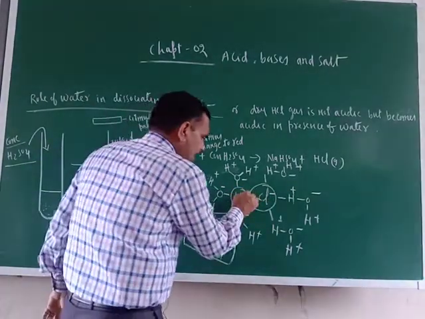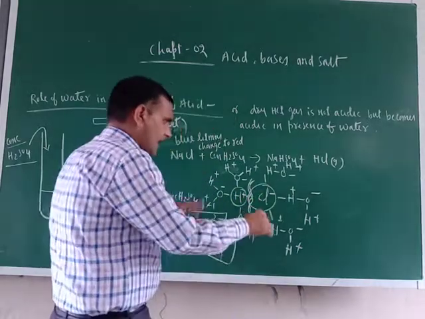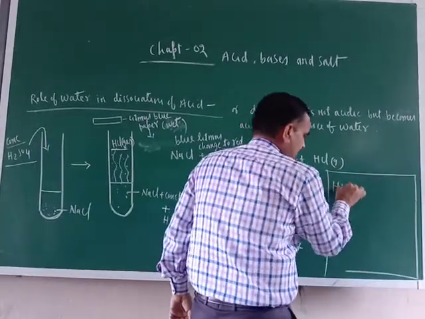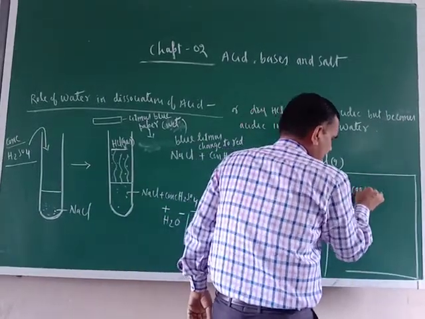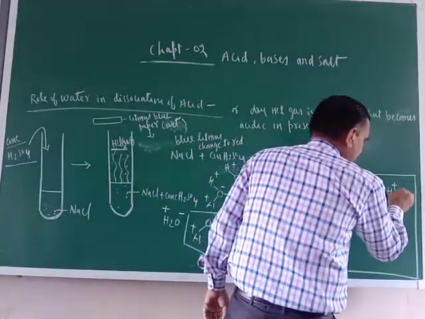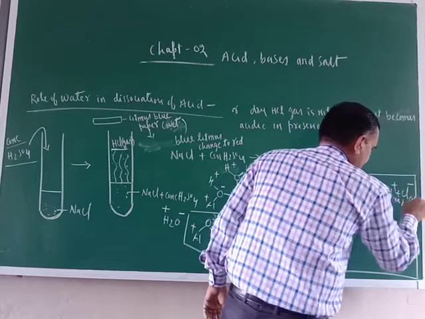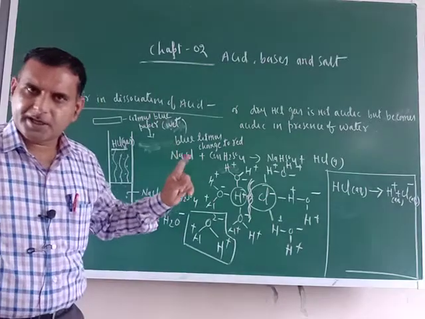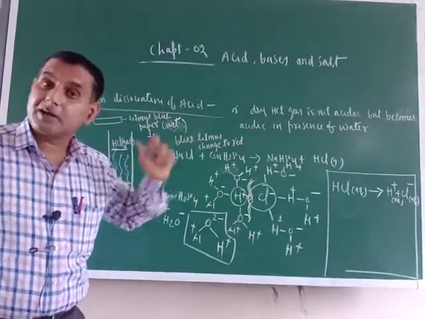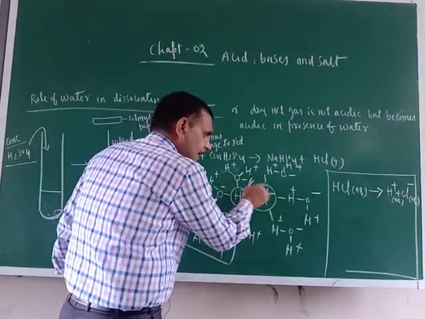So from here that bonding will be broken. Now just see, I am writing this side. HCl, when it comes into contact with water, dissociates into H positive and Cl negative. Okay, H positive and Cl negative. So what is the role of water here? Water is playing an important role in the dissociation of acid. It breaks the bond which is present between H and another ion.